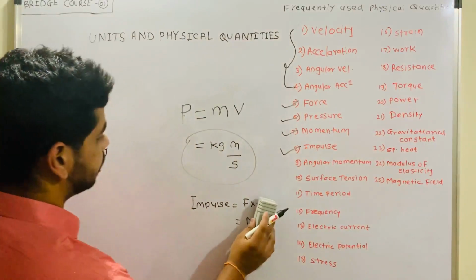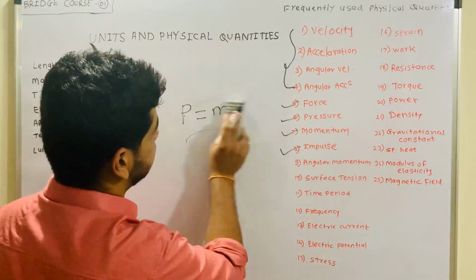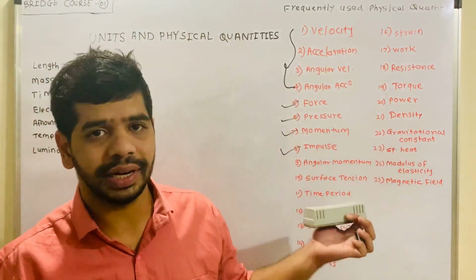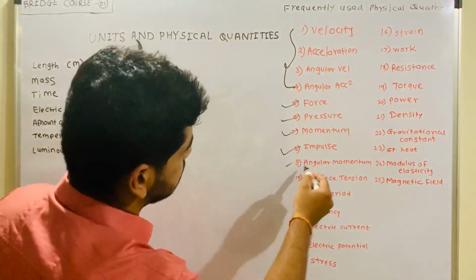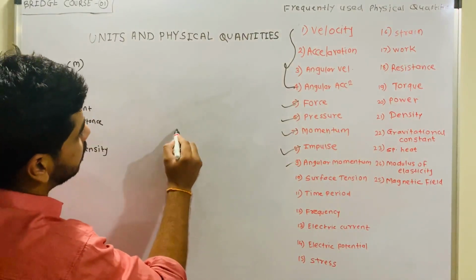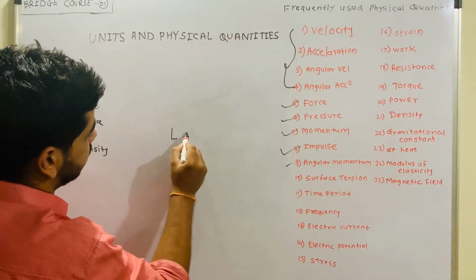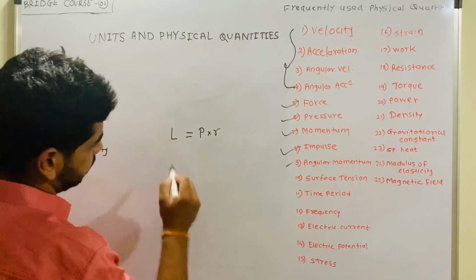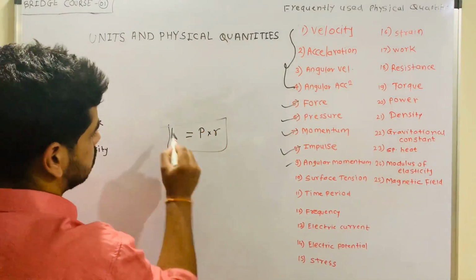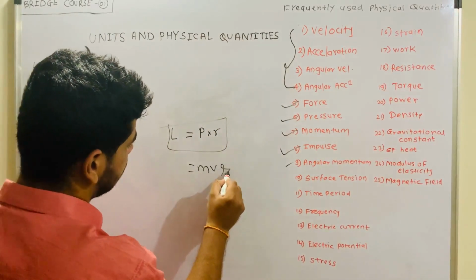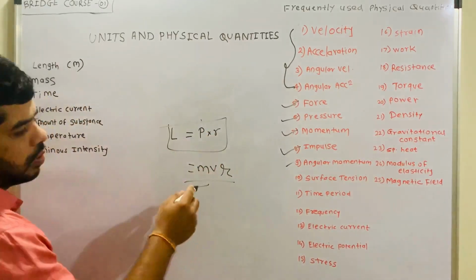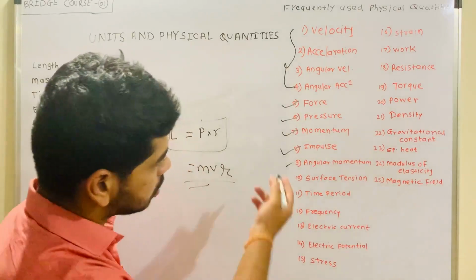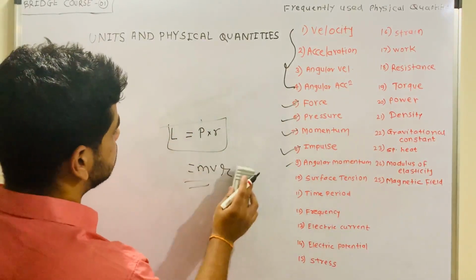Then angular momentum. This is the basic thing. I hope you understood these things, so I am taking this as fast as possible. So angular momentum, suppose it is denoted by L, is linear momentum into r. So L is equal to mv into r, because P is mv, so mvr will be your angular momentum. Is it fine? Angular momentum is also cleared.